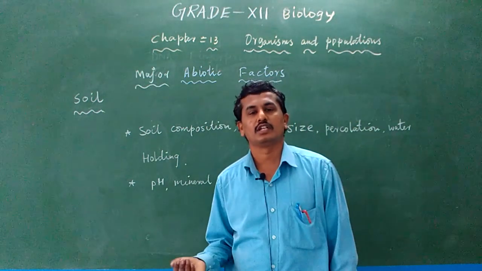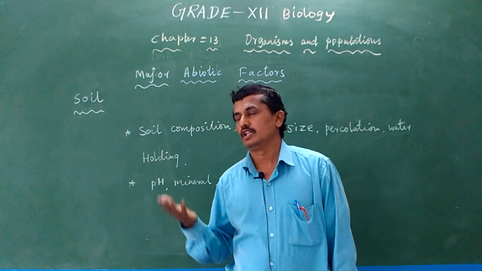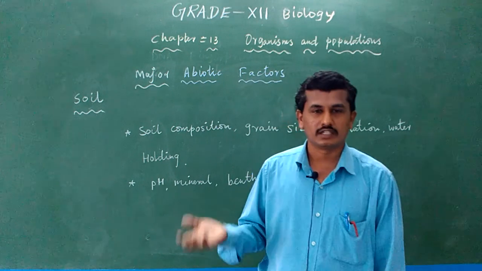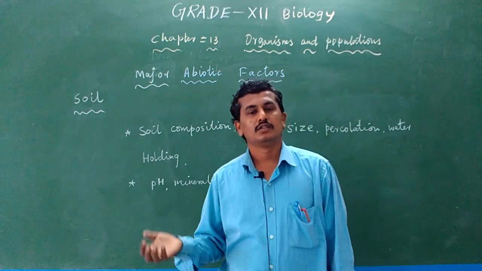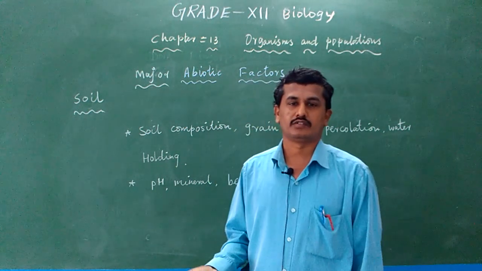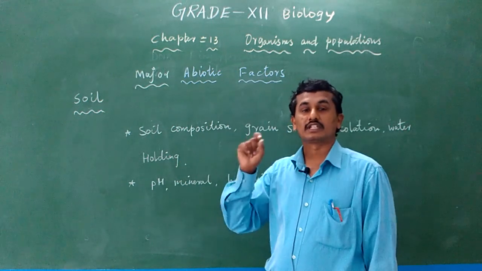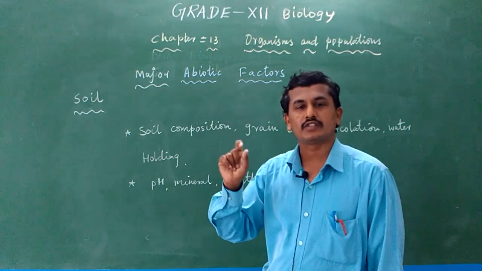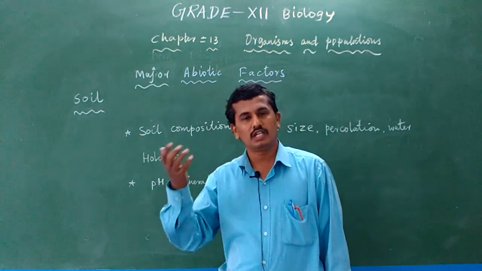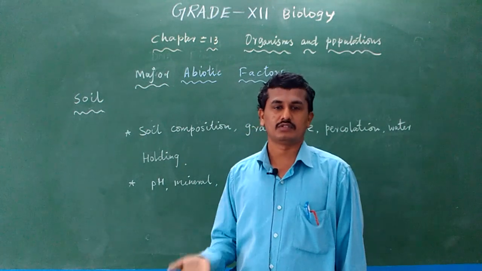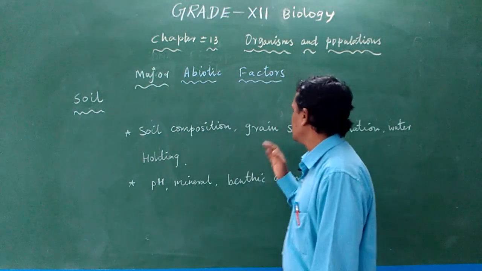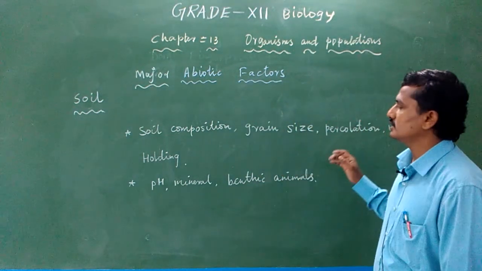There are red soil, black soil, alluvial soil and mountain soil. Mountain soil is rich in humus and minerals, so it is well used by the plants. Red soil also contains some minerals. In soil composition, the grain size also matters: with larger grain size, the water percolating capacity is low, and water easily moves into the deep horizon of the soil layers, so it is not available for the plants.